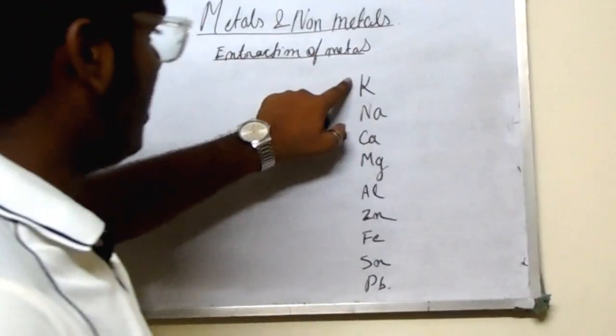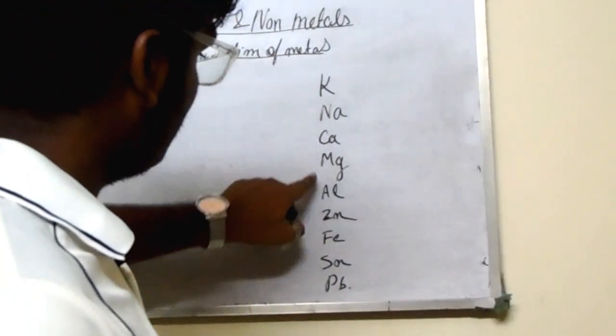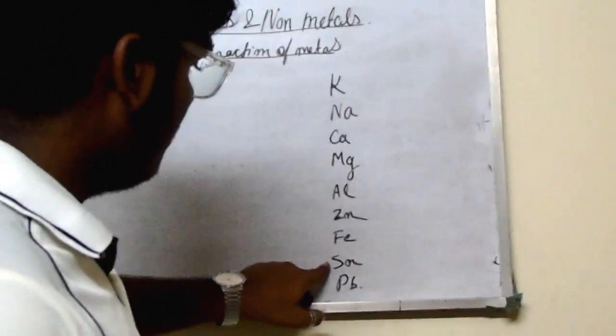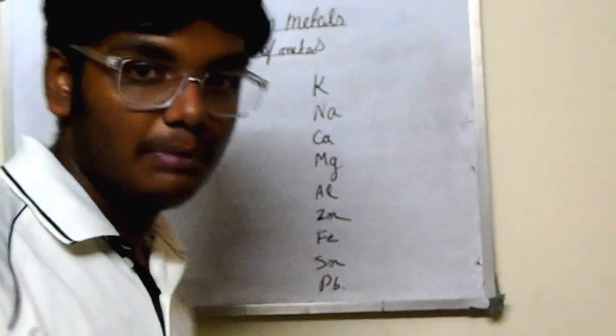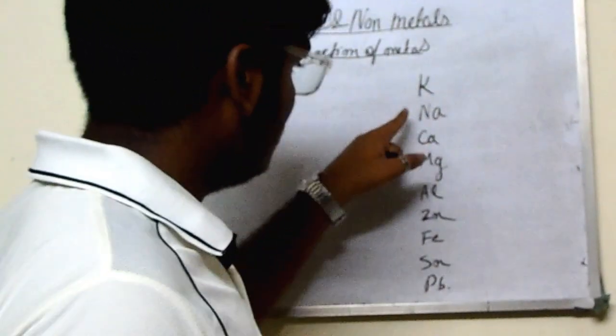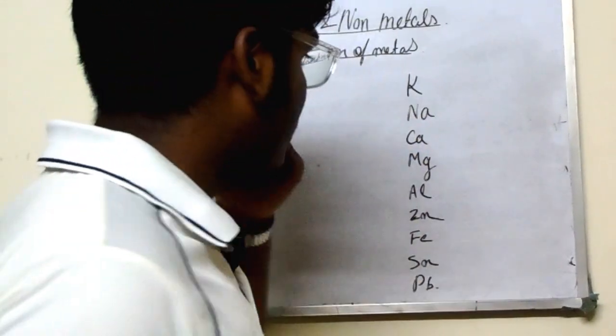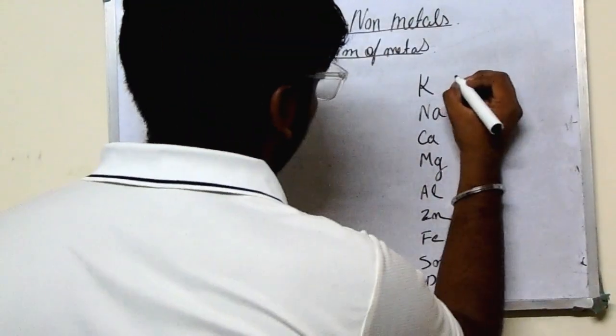What are these? Potassium, sodium, calcium, magnesium, aluminium, zinc, iron, tin and Pb, that is lead, plumbum. Please note it down. Okay, first let me mark all these things, then you will write.